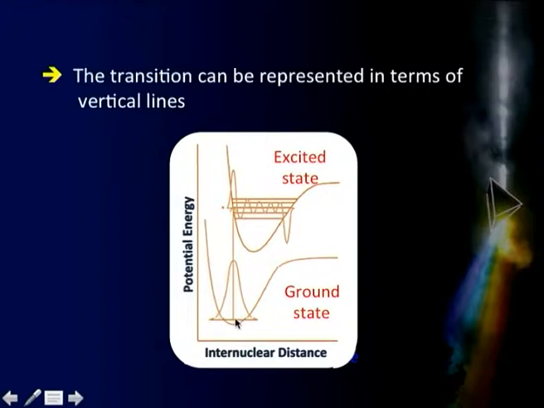So, the consequence of that is we can represent this transition in terms of vertical lines. That means, if a transition starts from here, it will lead to this place here. That means, by the time the transition takes place, the internuclear distance does not change. So, that is the implication of the Franck-Condon principle.